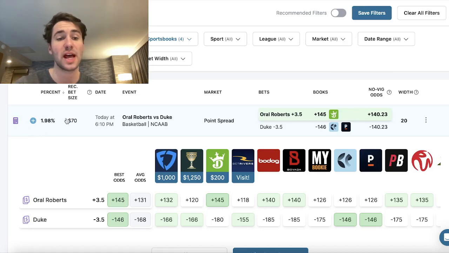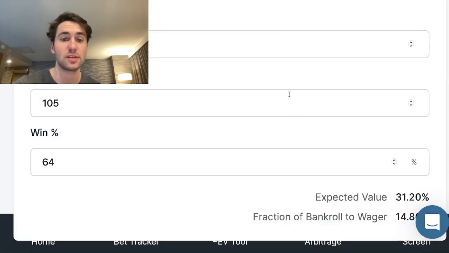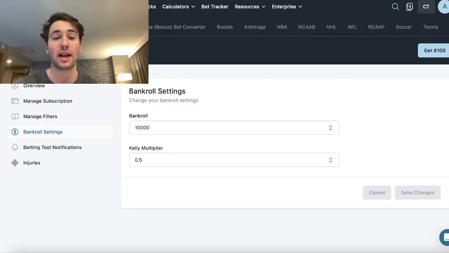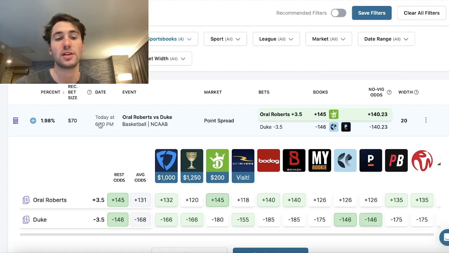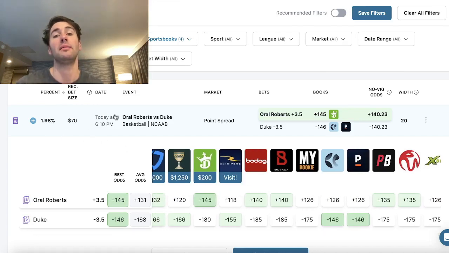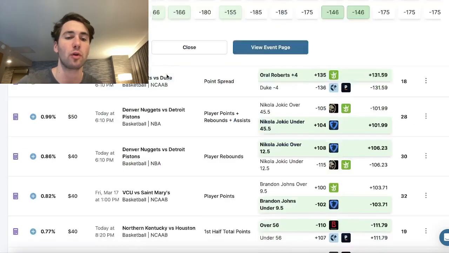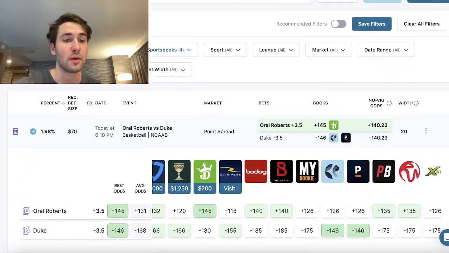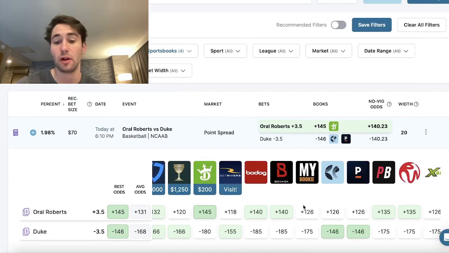In this case, 2%. So what this does is it just uses the Kelly formula to tell you, hey, based on your bankroll, based on the fact that your Kelly multiplier is 0.5, you should wager $70 on this play. So OddsJam will automatically recommend the Kelly Criterion optimal amount for you. And of course, as plays get less profitable, like you can see this play right here on Matt Rice, now it's only a $10 recommended bet size because the profit margin is a lot lower. 0.2%, $10, whereas here, 1.98%, $70, because this play on Oral Roberts is a lot better, right?